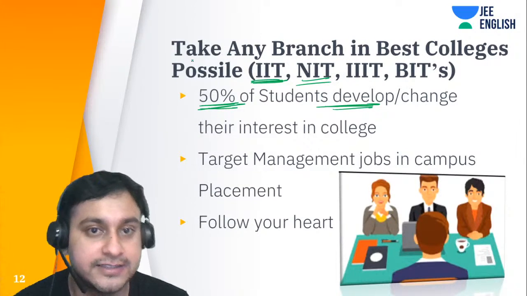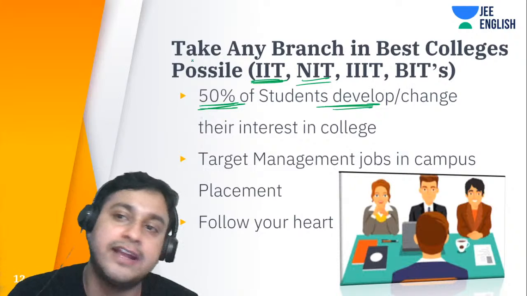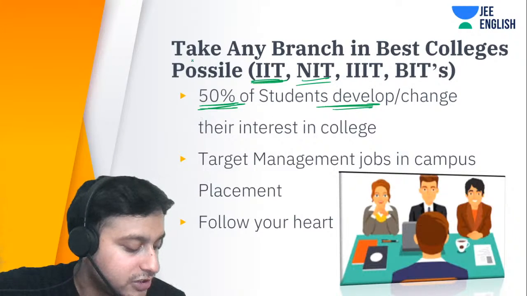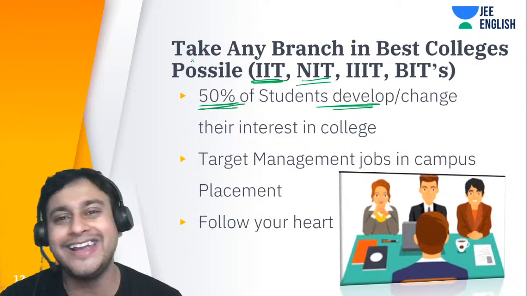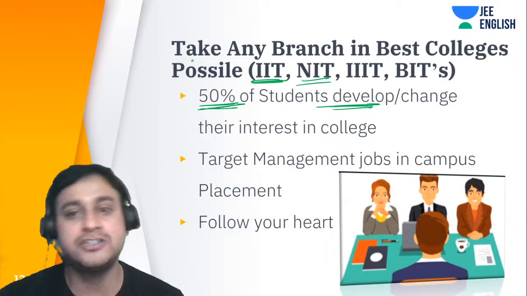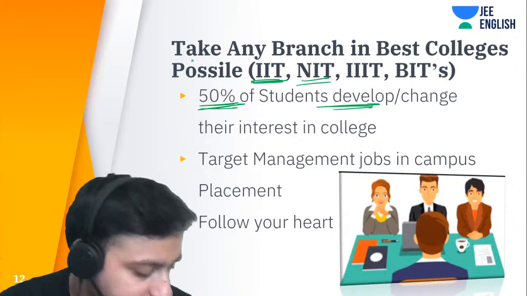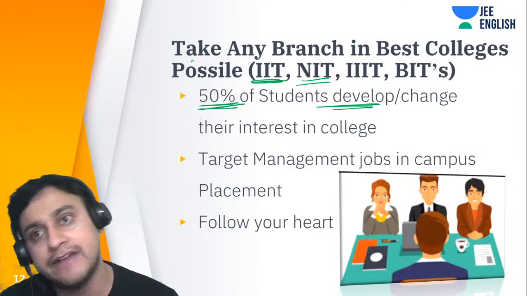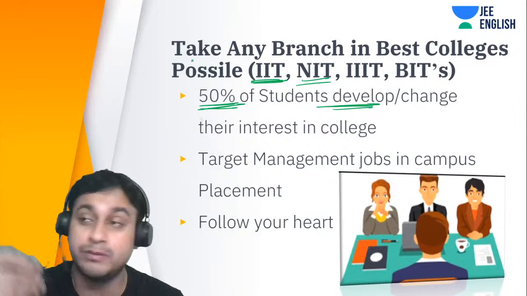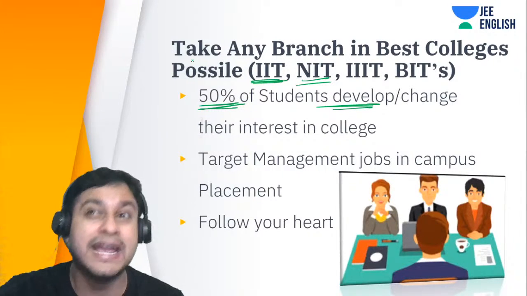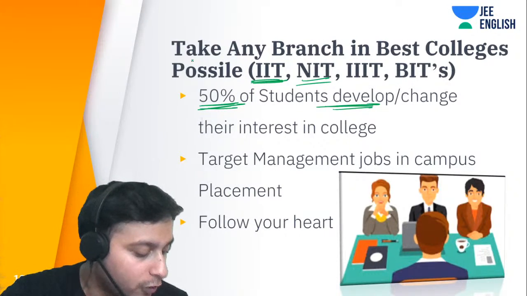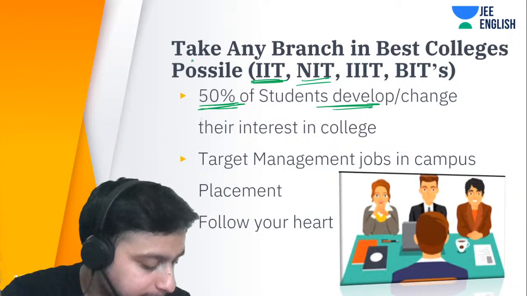So what I'll suggest is, if you have nothing in your mind, like I have to take this branch or that branch, what do you do in that scenario? Take up any good college, best college, whatever you're getting, and take up any branch. Now there can be mathematics and computing, that's one more branch, chemical, polymer, mining, all those branches students also excel. It's not like they don't excel.